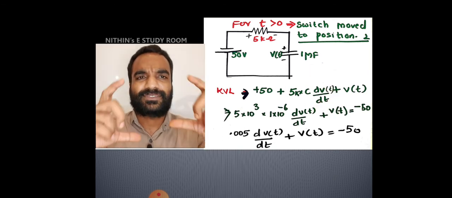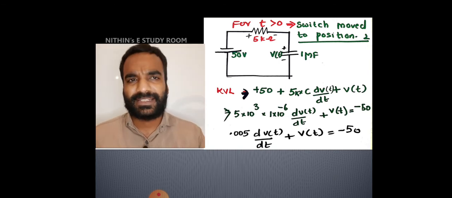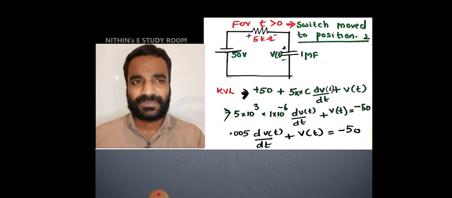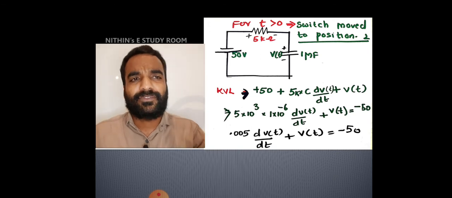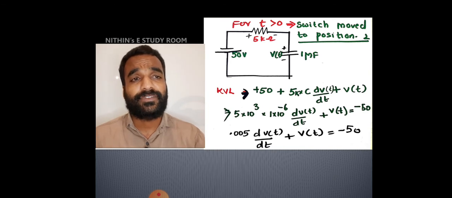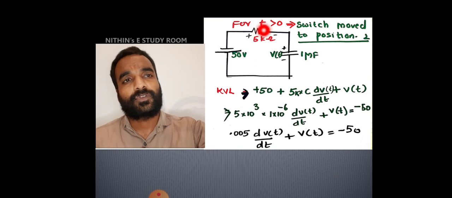Don't get confused based on the bracket and that t. It may be there, it may not be there. It will not make any difference. Anyhow, voltage is a function of time. If you are representing V of t, that is better, and if you are simply writing V, that is also not a mistake. So 5 kilo ohm into C dV by dt plus, so this voltage is over. Now this is the voltage across the capacitor, that is V of t. So we are taking plus V of t.